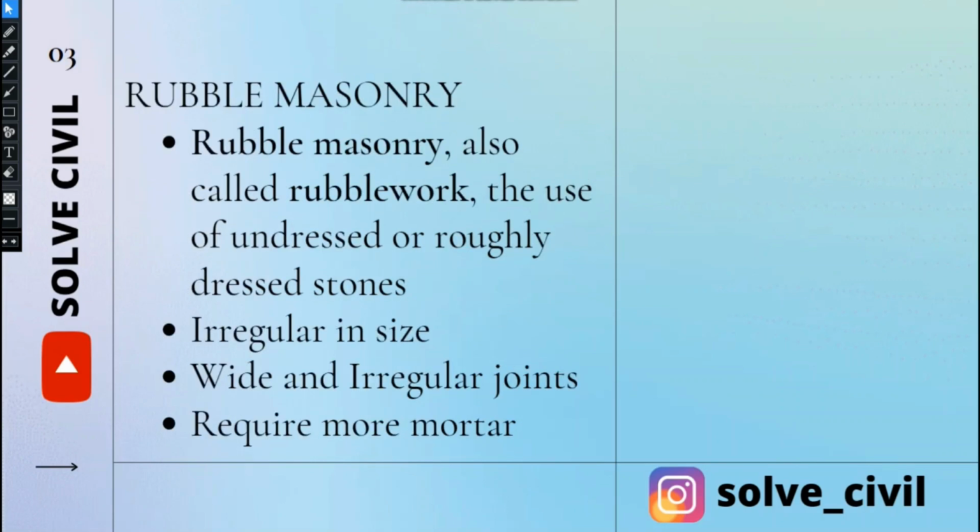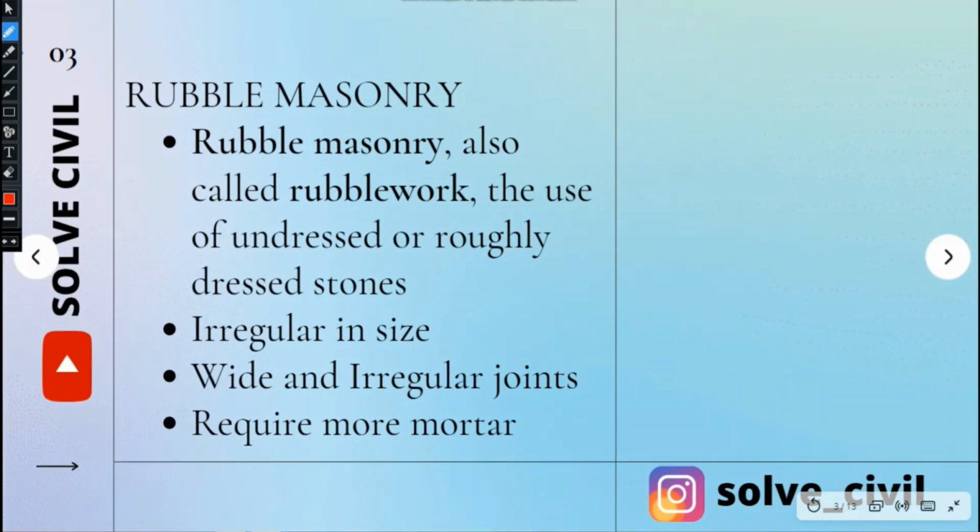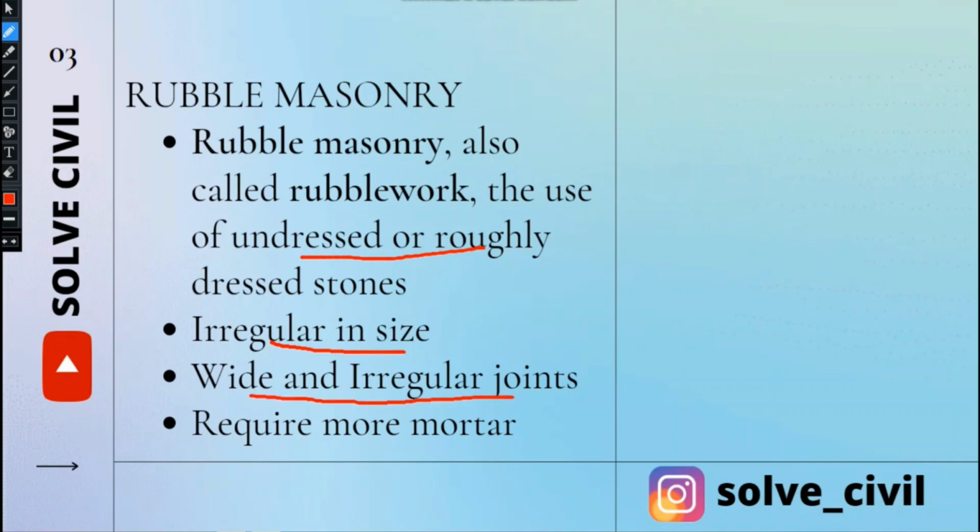So what is rubble masonry? Rubble masonry can also be called rubble work. Here we use undressed or roughly dressed stones. These stones will be irregular in size and they will have wide and irregular joints. Since they have wide and irregular joints, we can come to a conclusion that they will require more mortar. So, this type of masonry requires more mortar.